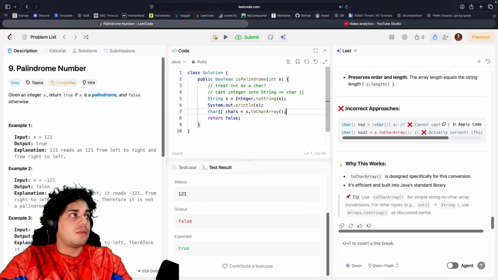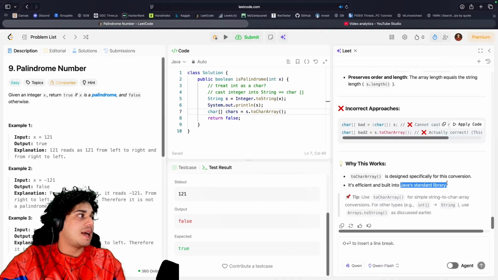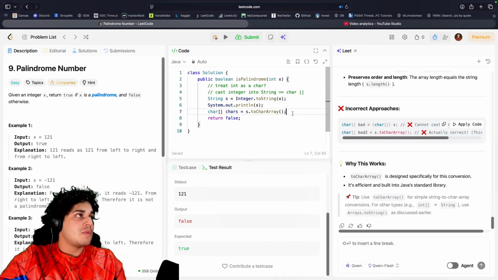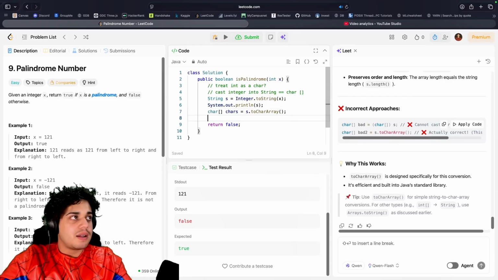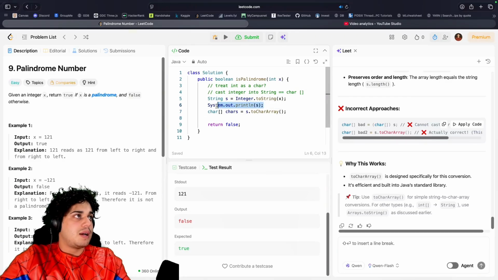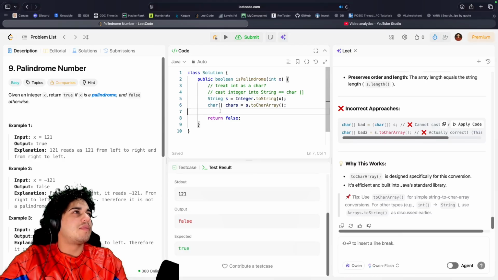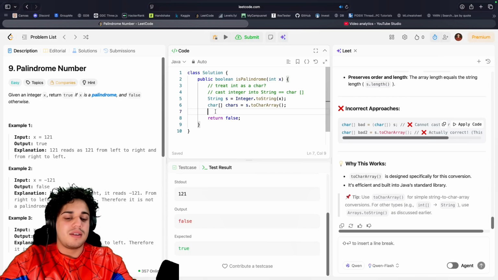You should just look at, oh no, you're already taking that string and doing that. So it's a built-in function within the string, the Java standard library. I gotta remember the standard library. I don't remember too much. So now we have that. Let's make sure we have that by printing it out. Wait, there should be a way to print a char array. Oh no, I have to go through it.